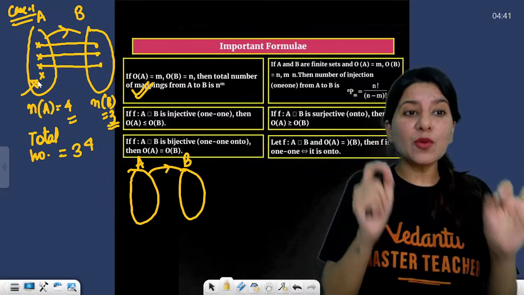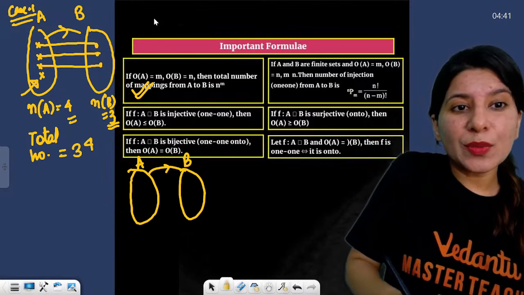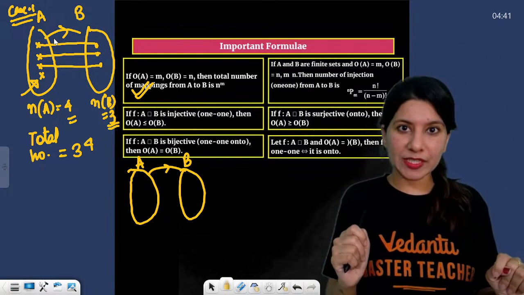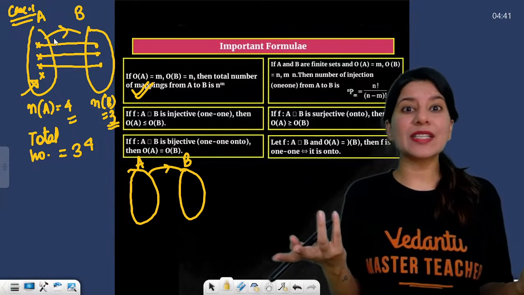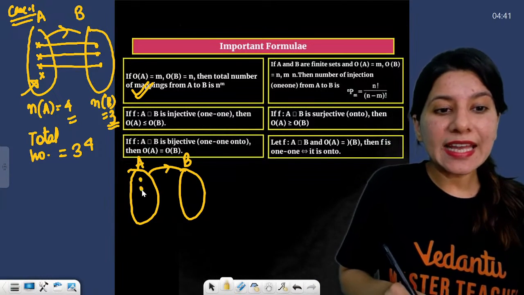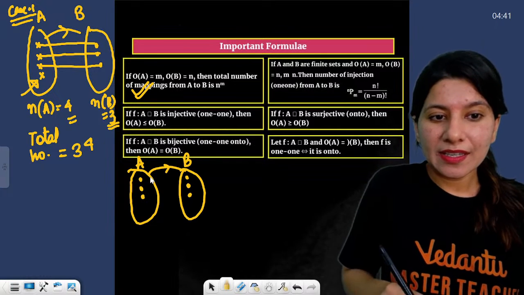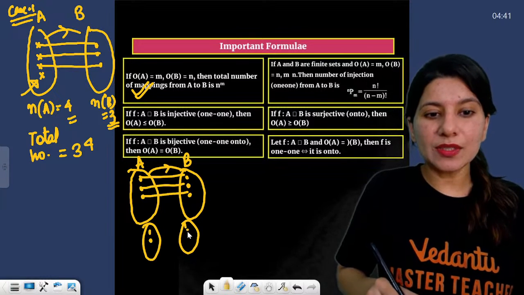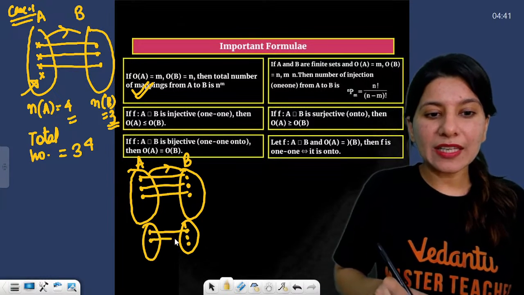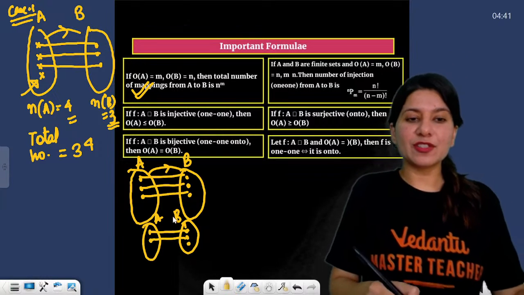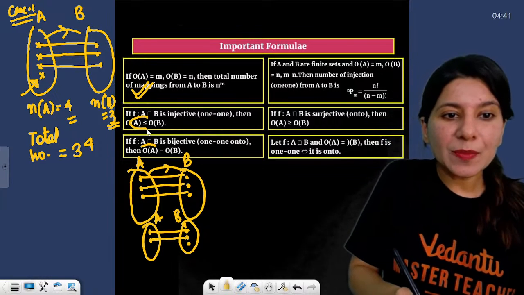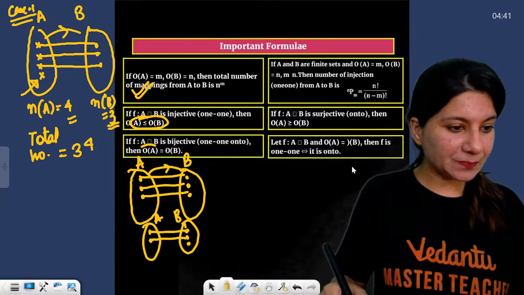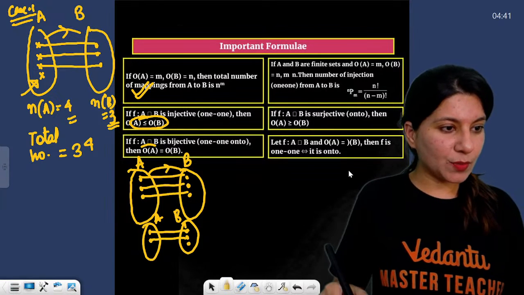In a situation where your set A elements are more than set B, it is not at all possible to have a 1, 1 function. So what should happen? We can form 1, 1 only if it is less. So these are 2, this is 3. That means set A elements should be less than or equal to set B elements. I hope that this is clear.